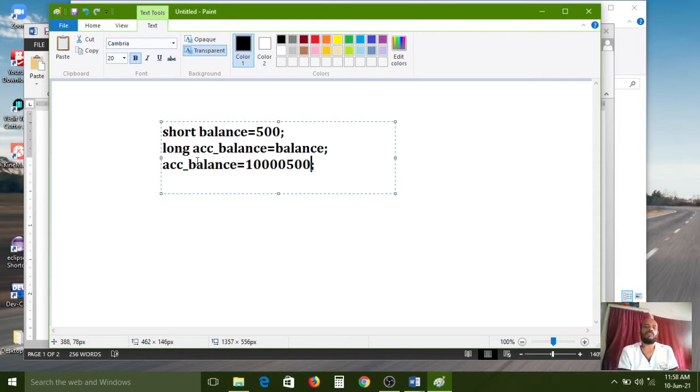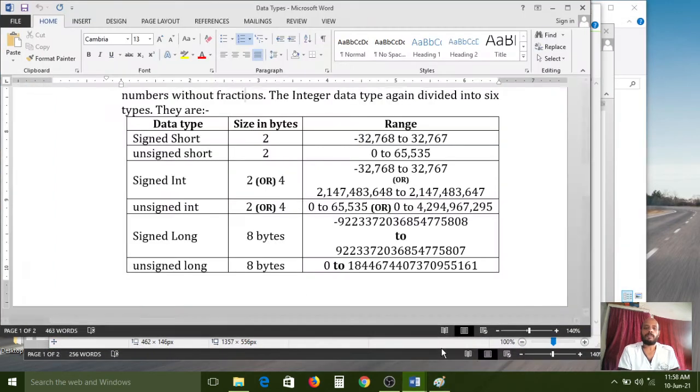You may have a doubt right now: why not directly use the long data type instead of the short one, and avoid this much process? Am I correct or not? So I will clarify your doubt here. The short data type memory allocation is 2 bytes, but for long it is 8 bytes of memory.